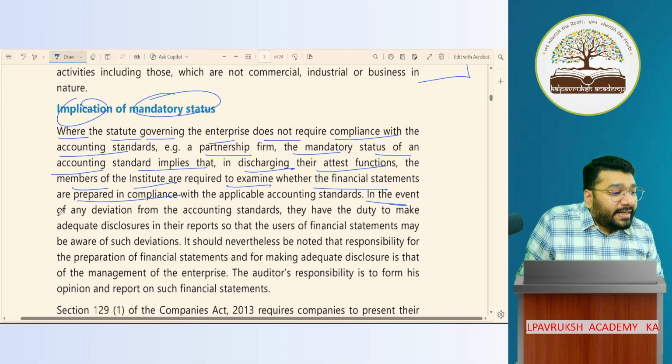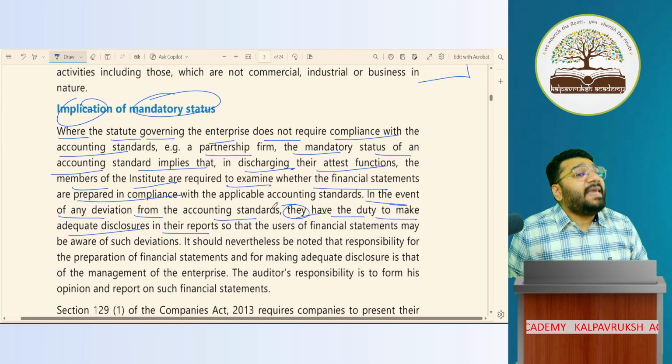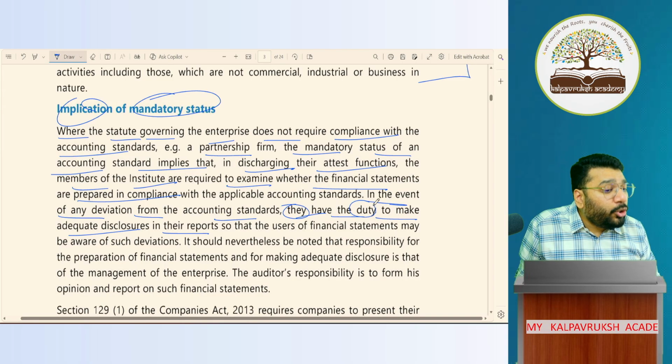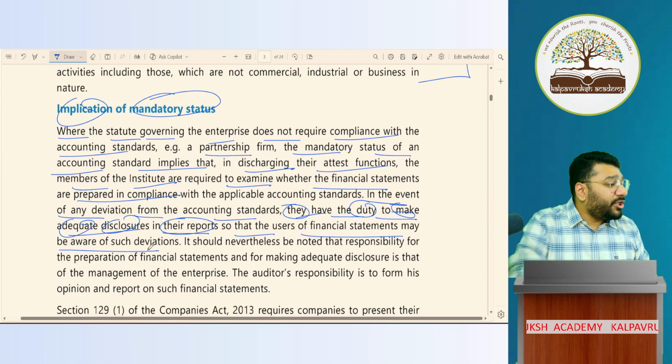In the event of any deviation from accounting standards, they have the duty to make adequate disclosure in the report. They means who? CA. You and I have the duty to make adequate disclosure in the report so that the users of financial statements may be aware of such deviation.